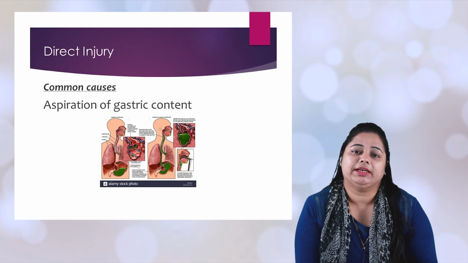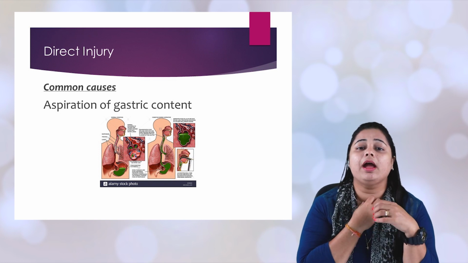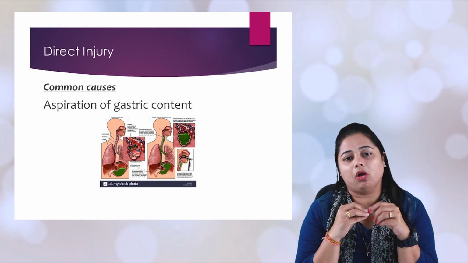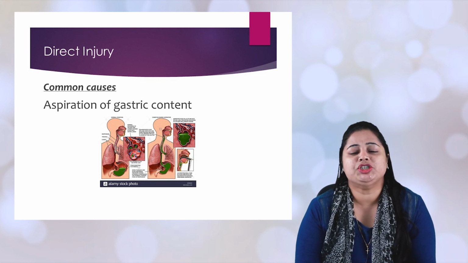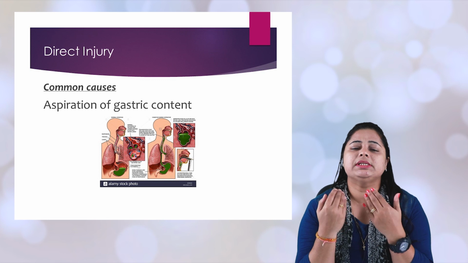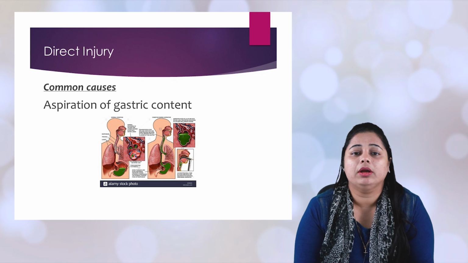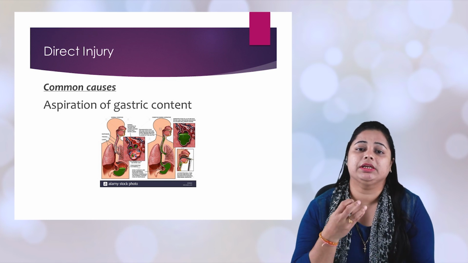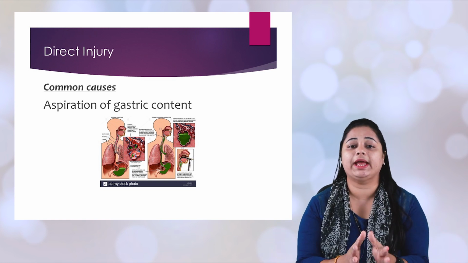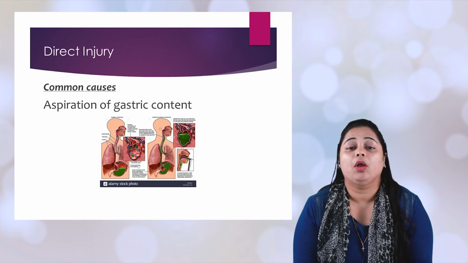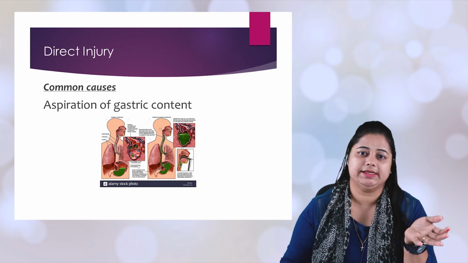Aspiration of gastric content can happen in congenital cases like tracheoesophageal fistula, or in a person with an NG tube insertion or suction tubes that are misplaced. By mistake, gastric content goes into the lung cavities, which is called aspiration of gastric content into the respiratory system, where the alveoli flood with fluid and cause ARDS.